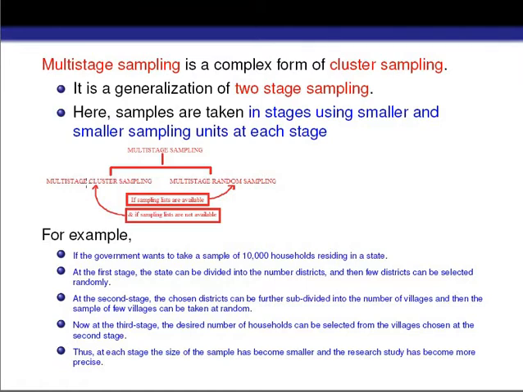Now how can I take samples from the state? Suppose it is decided that one state has to take a sample of 10,000 households residing within it.